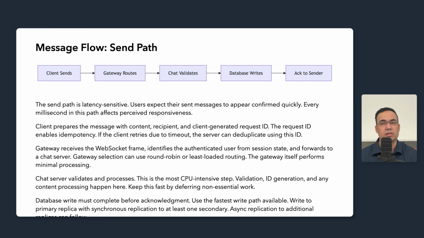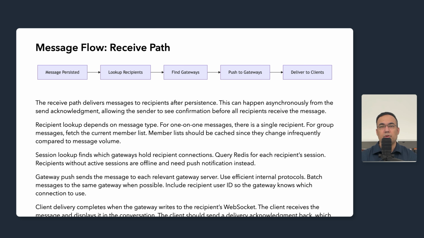Now let's examine the receive path that delivers a message to the recipients. Let's talk about the receive path, which delivers the messages to recipients after persistence. The receive path can happen asynchronously from the send acknowledgement. The sender sees sent status before recipients necessarily receive the message. This decoupling keeps the send path fast by allowing delivery to take whatever time it needs.